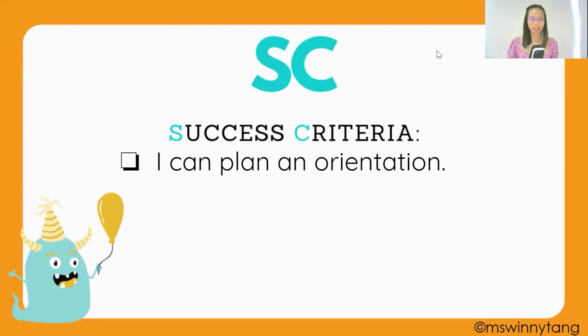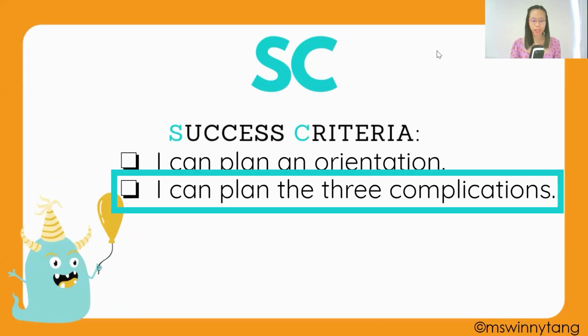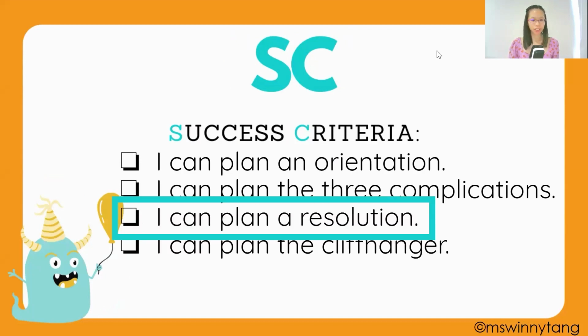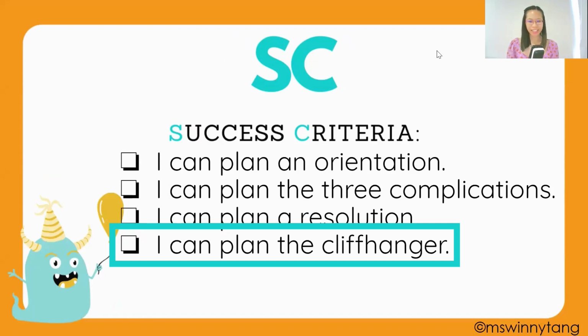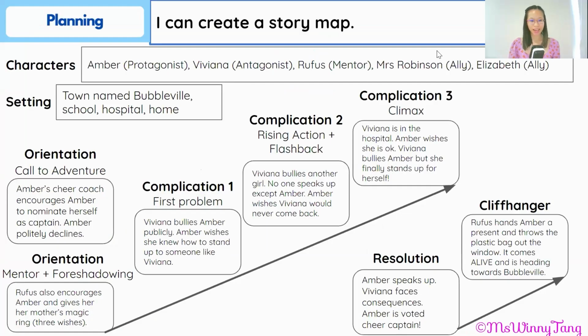Our success criteria today is to plan an orientation, so the beginning of the story, plan the 3 complications, including the conflict and the climax of the story, plan the resolution, the ending, how you're going to resolve the complications, and we are also going to plan a cliffhanger, and we are going to put it all together into a story map, and it's going to look something like this.